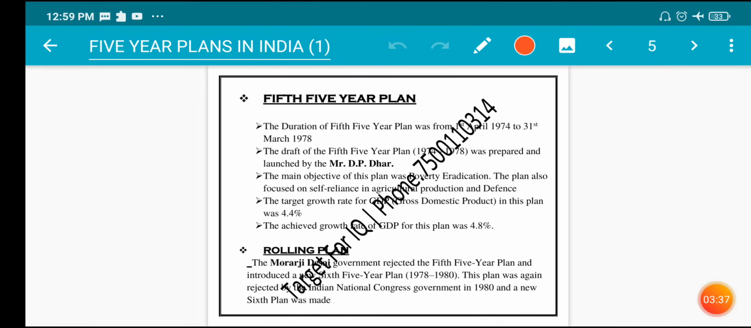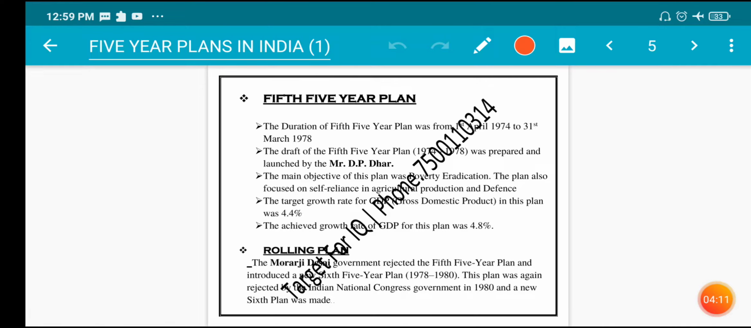The achieved growth rate of GDP for this plan was 3.3%. Fifth five-year plan. The duration of the fifth five-year plan was from 1st April 1974 to 31st March 1978. The draft of the fifth five-year plan, that is from 1974 to 1978, was prepared and launched by Mr. D.P. Dhar. The main objective of this plan was poverty eradication.